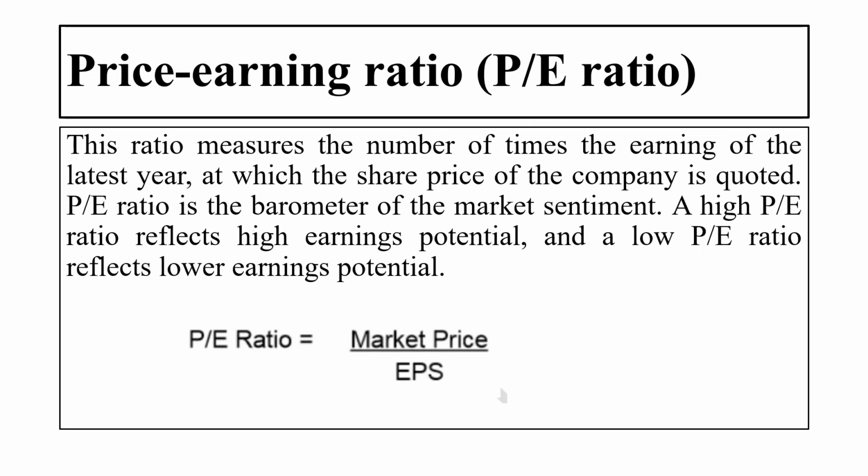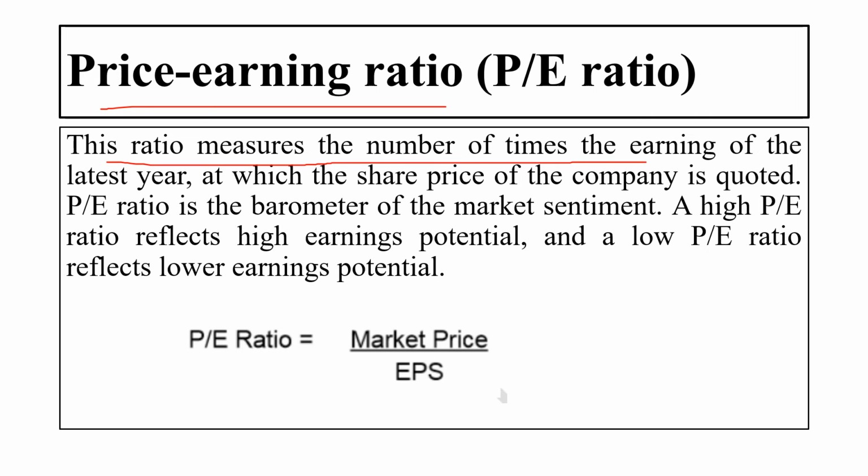Then is price earning ratio. So here this ratio measures the number of times the earning of the last year at which the share price of the company is quoted. Price earning ratio is the barometer of the market sentiment.